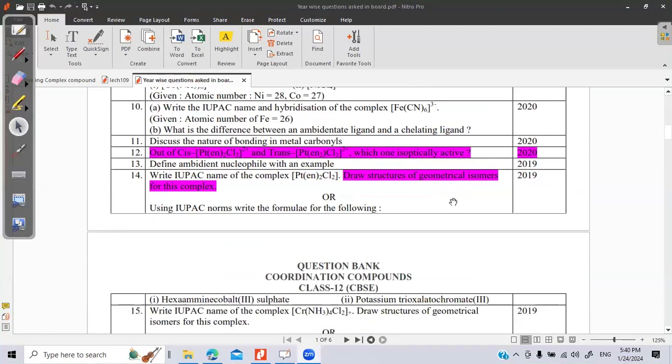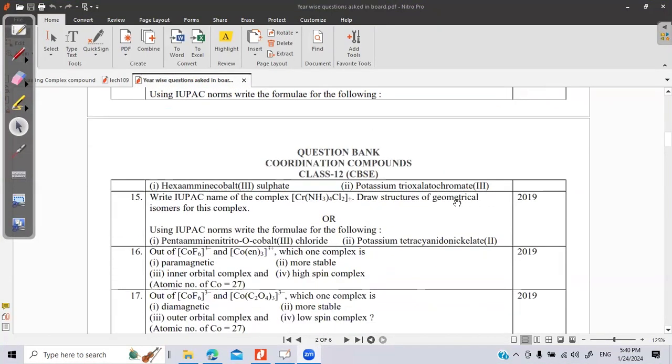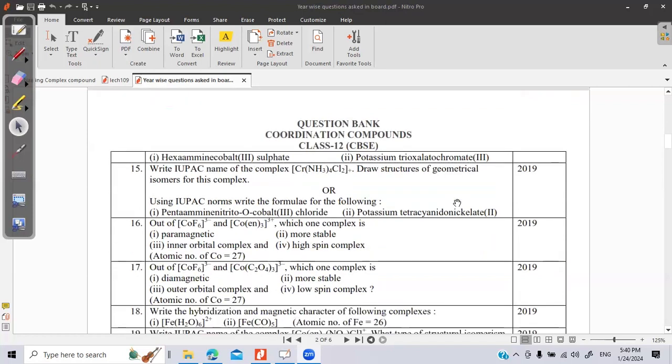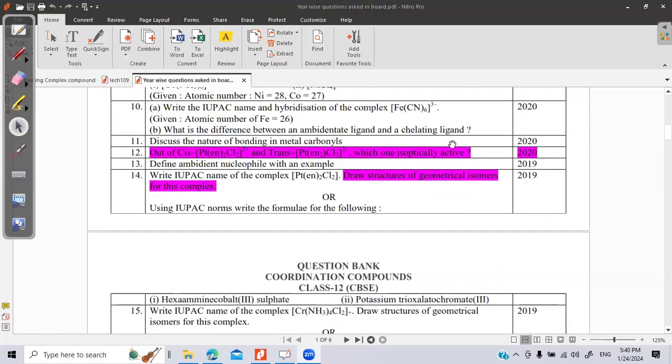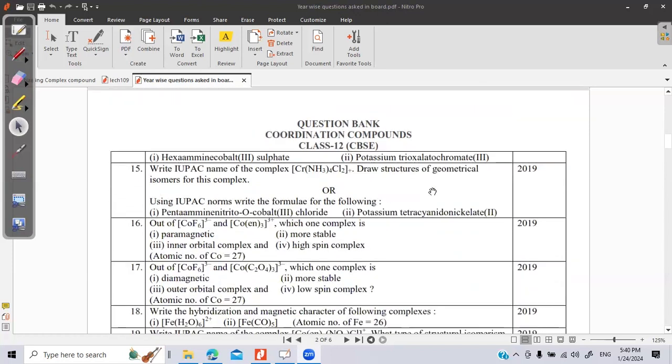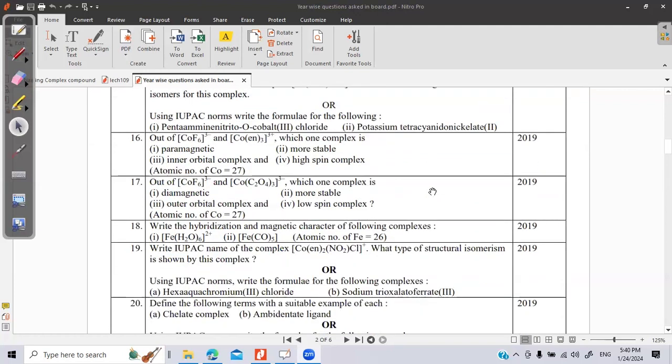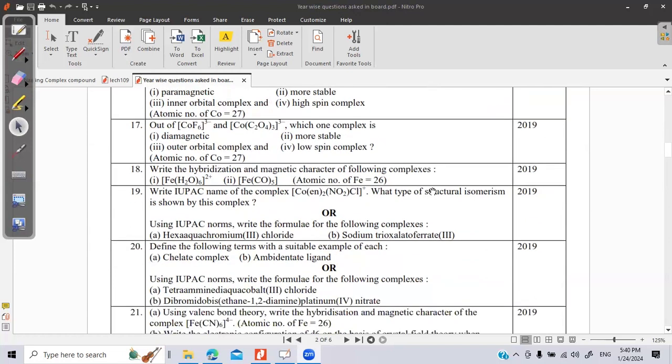In 2020 and 2019, the pink highlighted questions were deleted from the syllabus. So there are some deletions in the syllabus also. According to the syllabus, you can go through with the preparation.